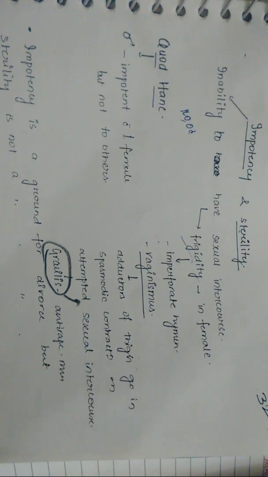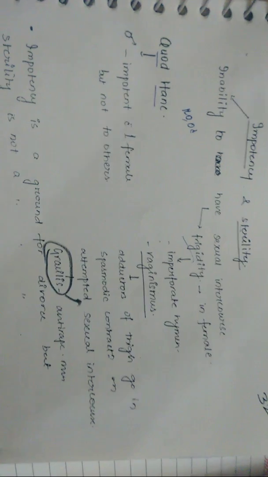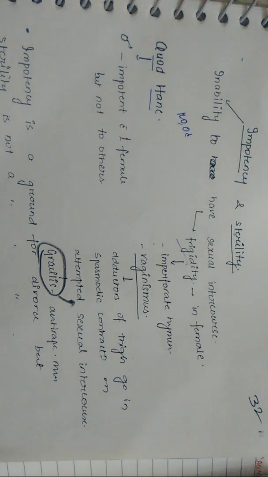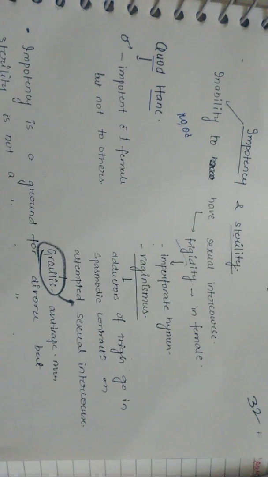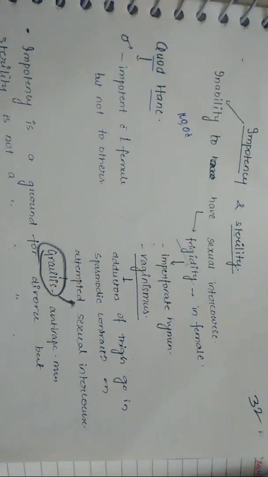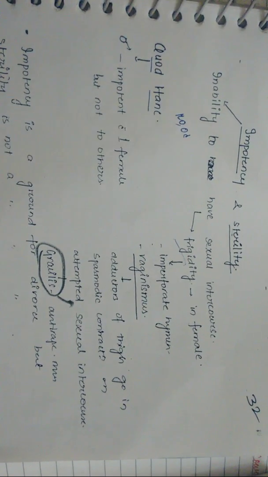When a person tries to have sexual intercourse, these adductor muscles try to contract in a spasm, so that the person cannot have sexual intercourse, because those muscles are contracting.